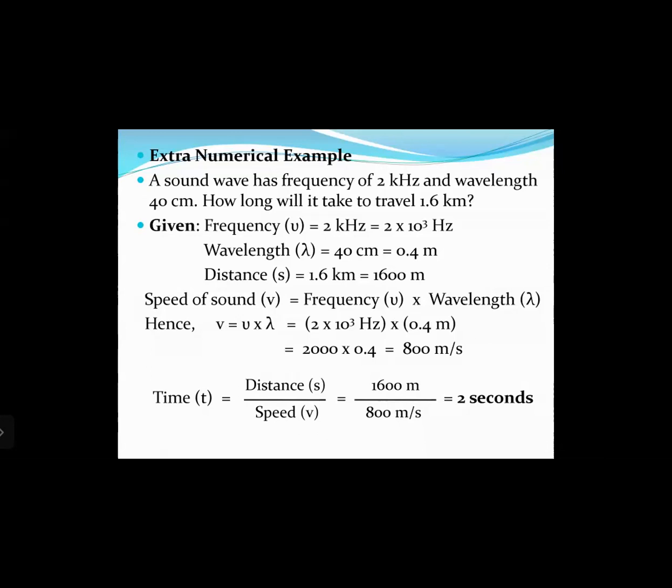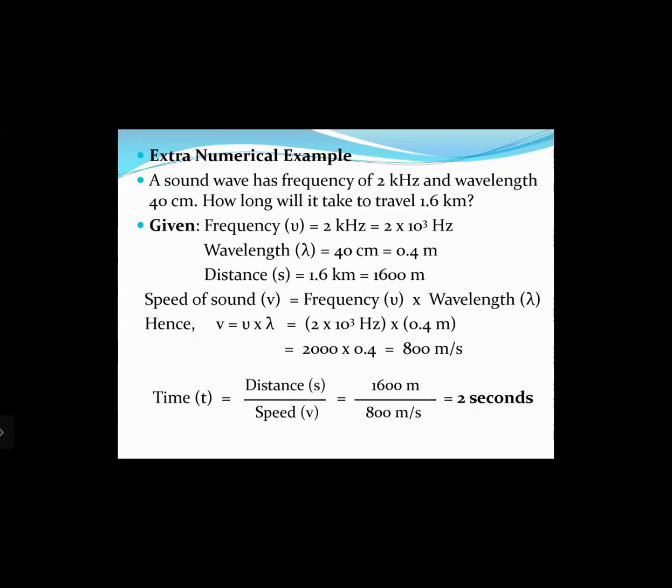Speed of sound, that is v, equals frequency nu multiplied by wavelength lambda. Hence v equals nu into lambda. We know the value of nu, 2000 hertz, that is 2 into 10 raised to 3 hertz, multiplied by 0.4 meters, that equals 2000 into 0.4, which is equal to 800 meters per second.